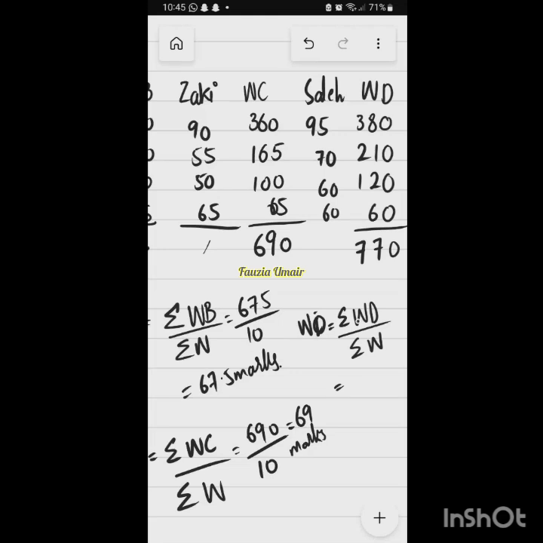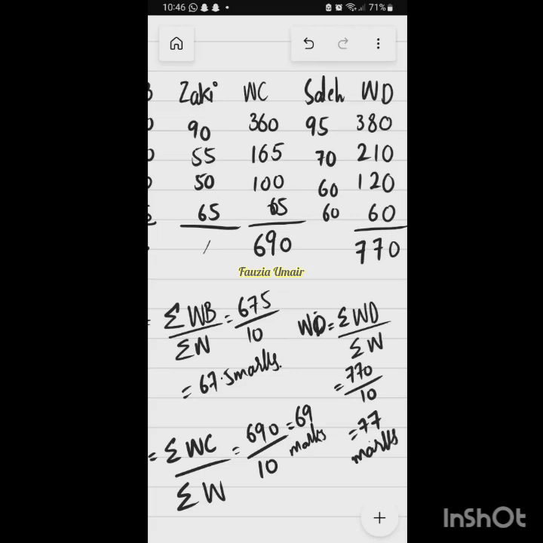Here we replaced frequency with W to show the weight of that thing. Sigma WD is 770 and sigma W is 10. So now the weighted arithmetic mean for Saleh is 77 marks.